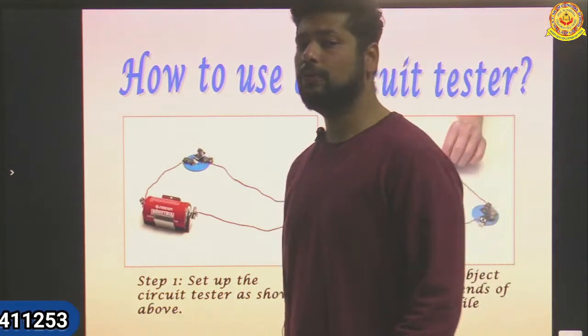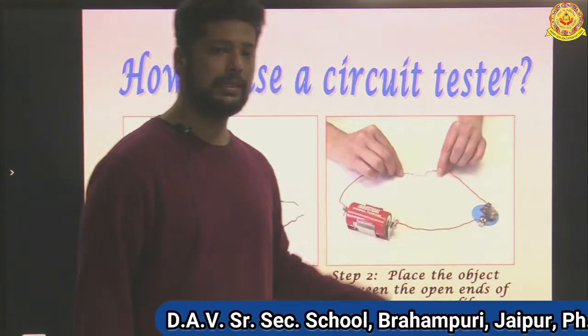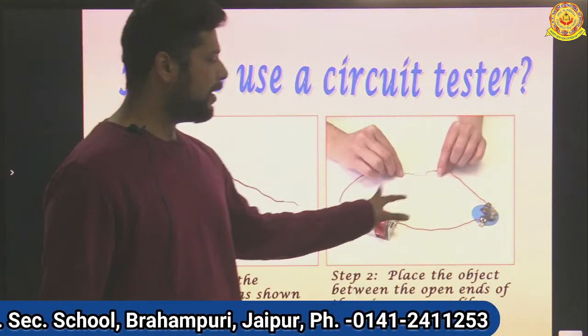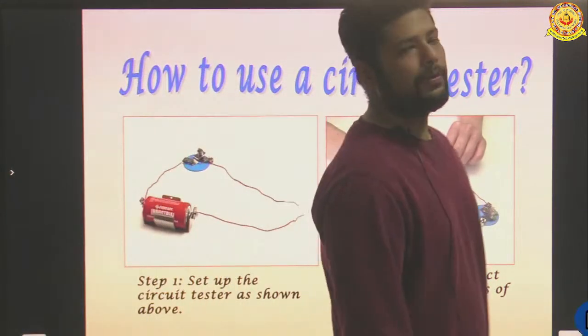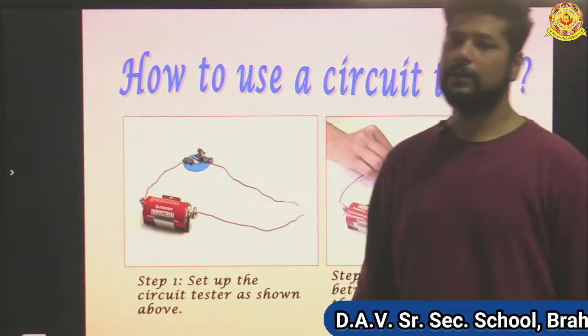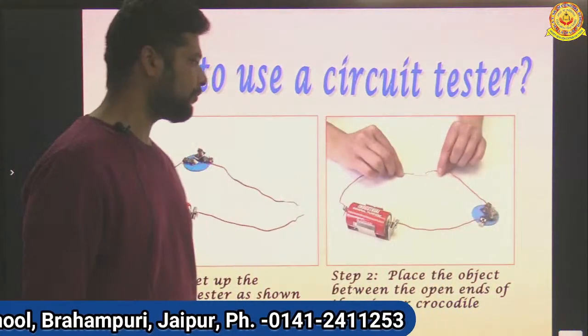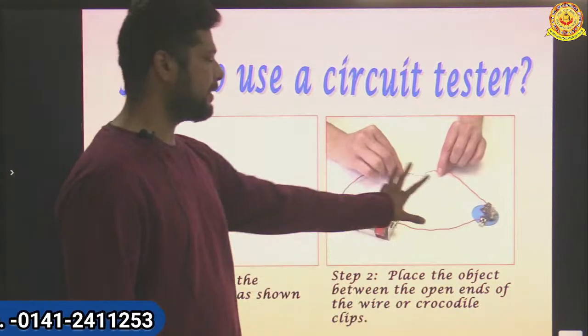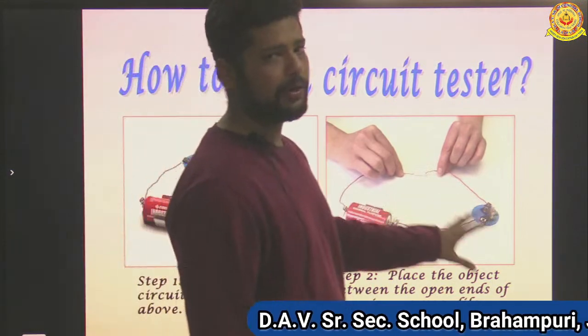So when a screw is placed near the two ends, when these two ends are connected to the screw, the bulb started glowing. The screw being a good conductor of electricity, the material being iron, being a metal. All metals are good conductors of electricity. So by seeing this example, we are using the tester basically. Okay, how can we use a tester?